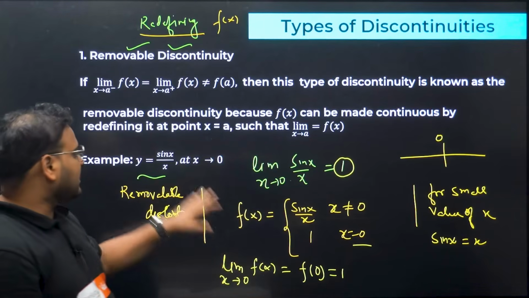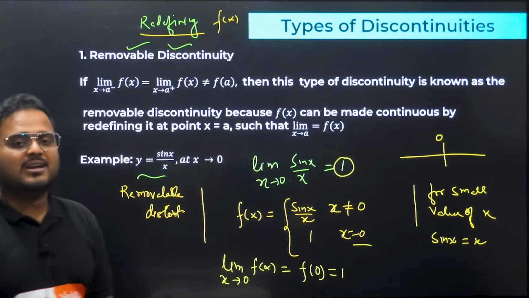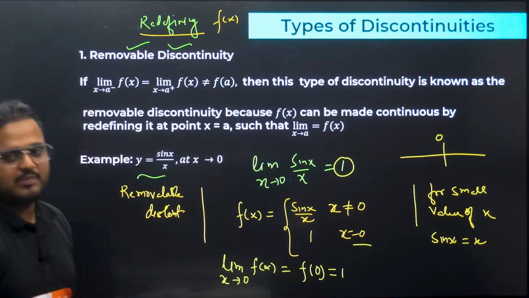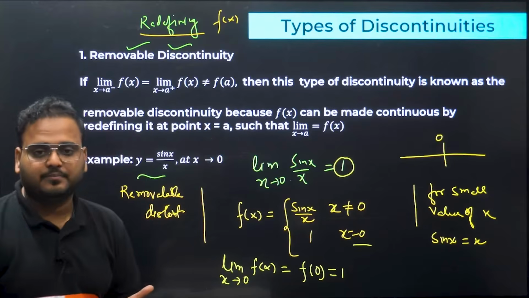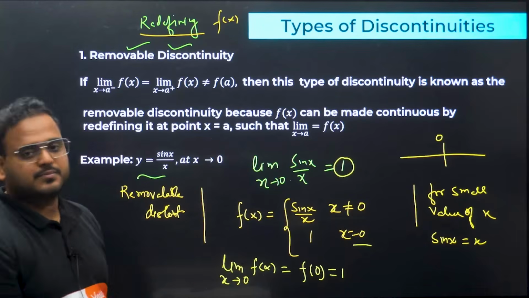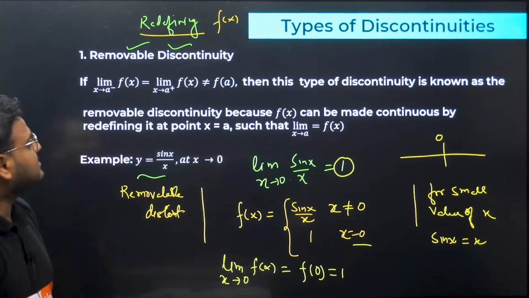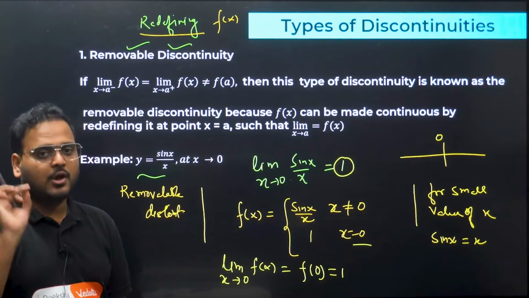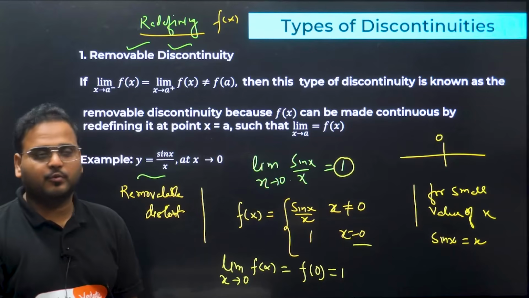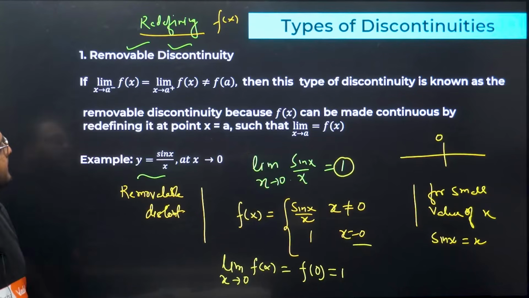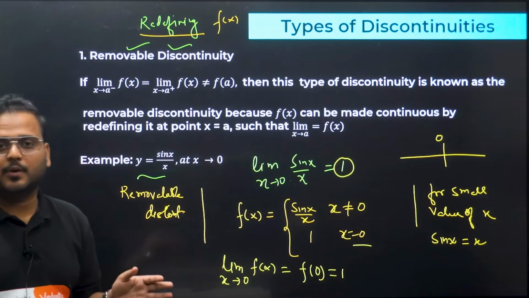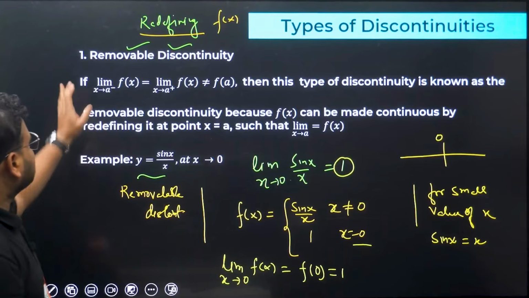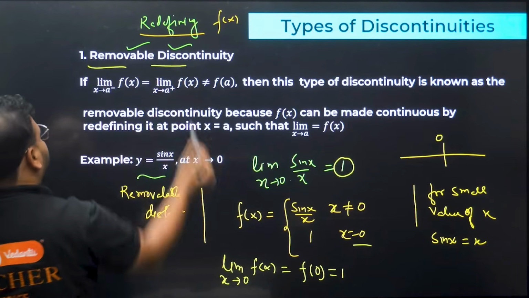So this type of discontinuity is called a removable type of discontinuity. Removable type of discontinuity, easily removed by redefining the function. This is clear. If you have any doubt in this particular concept, leave it in the comment section. Whatever it is, I'll explain it to you again. Don't worry. Is this clear or not? Okay, so let's move on. First type is covered, removable type of discontinuity.